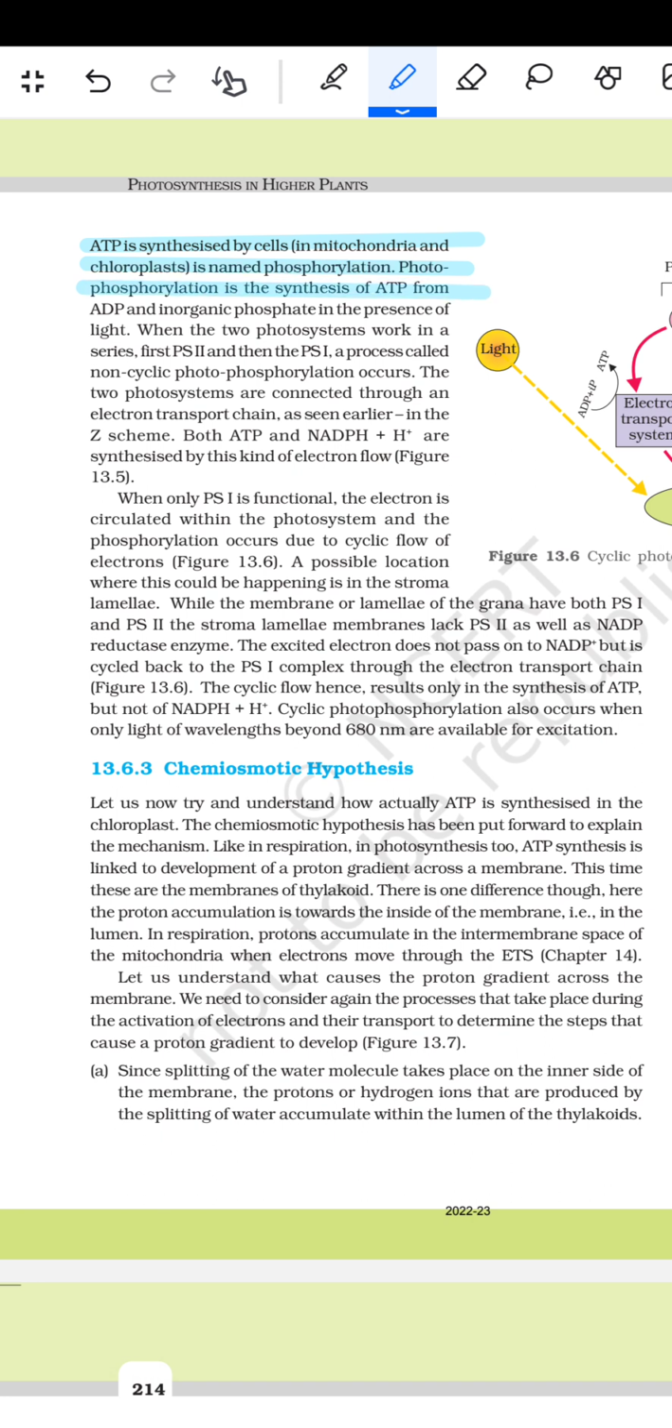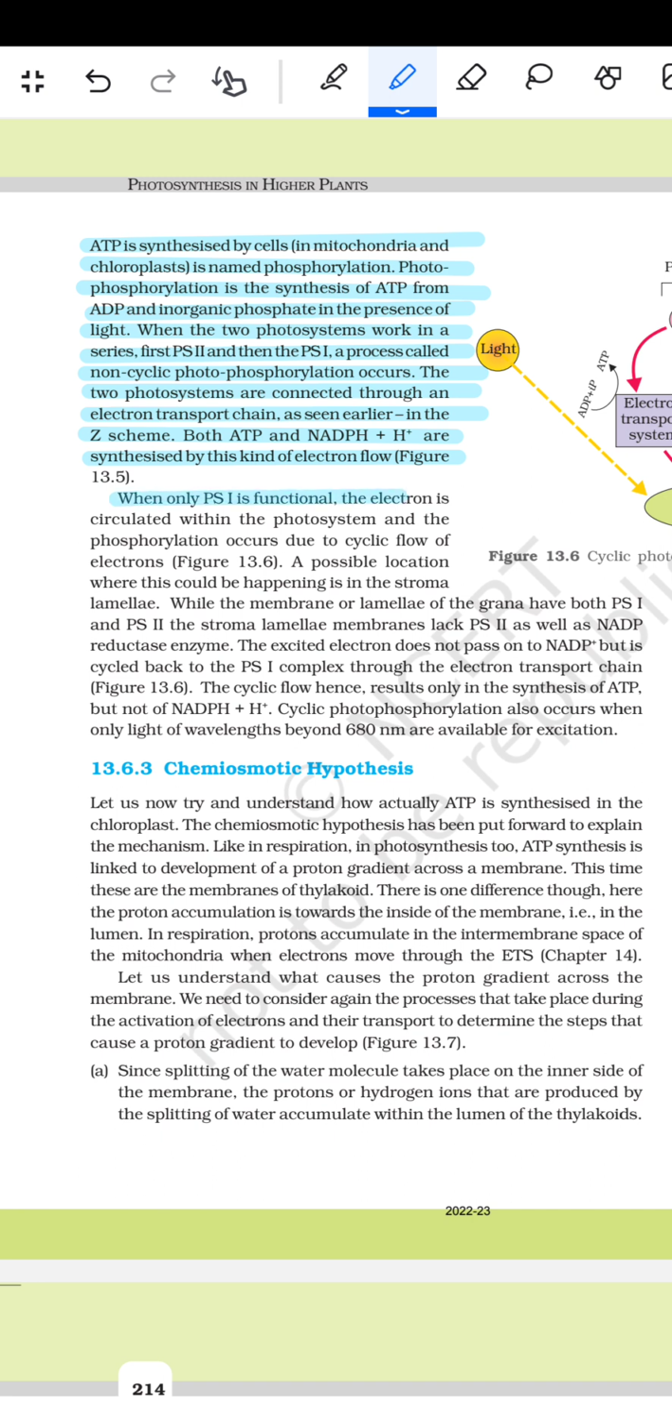Photophosphorylation is the synthesis of ATP from ADP and inorganic phosphate in the presence of light. When the two photosystems work in a series, first photosystem 2 and then photosystem 1, a process called non-cyclic photophosphorylation occurs. The two photosystems are connected through an electron transport chain as seen earlier in the Z scheme. Both ATP and NADPH plus H are synthesized by this kind of electron flow.